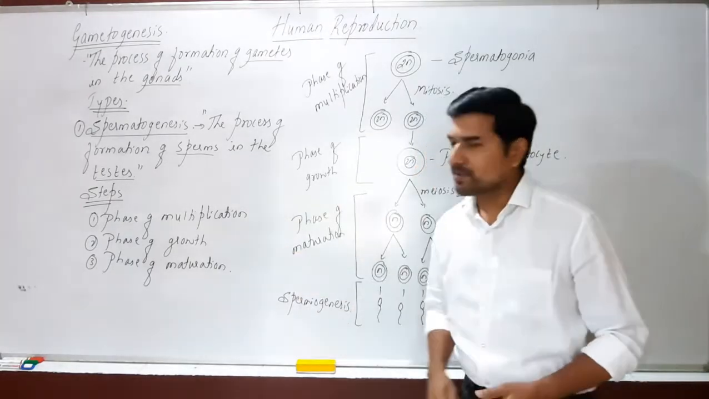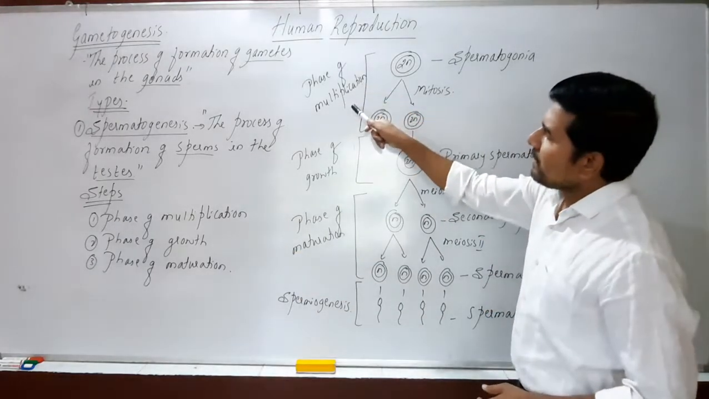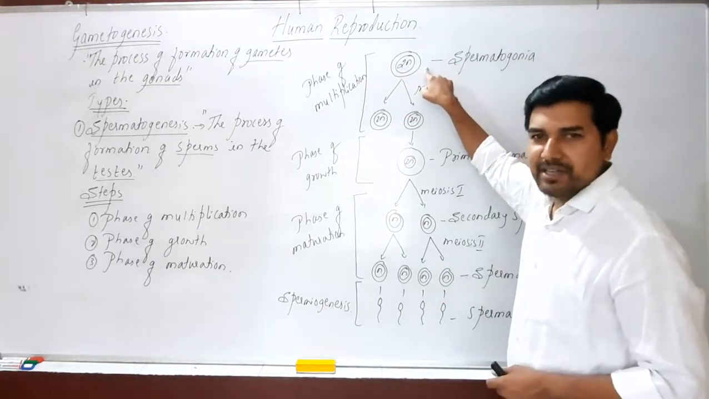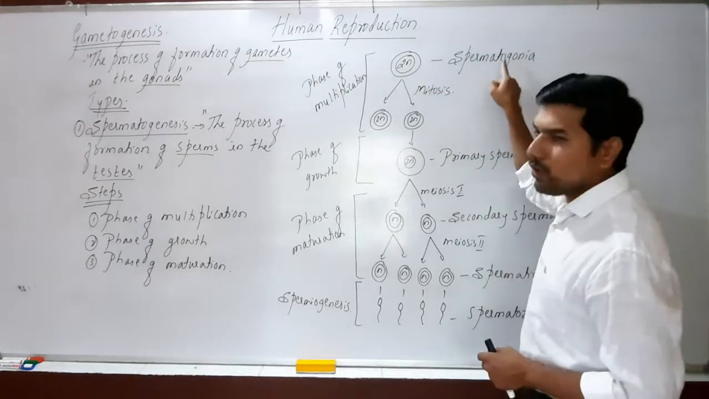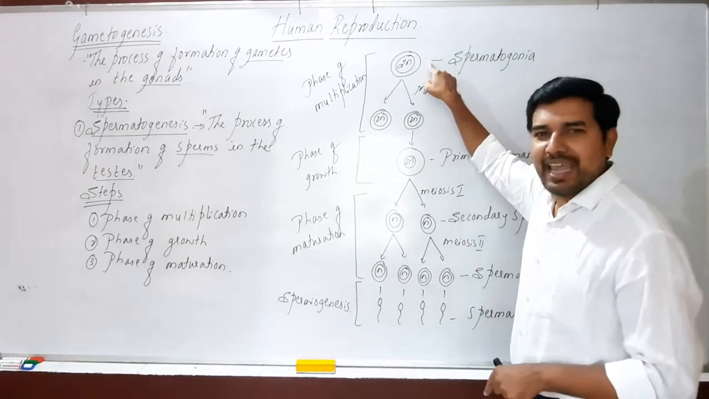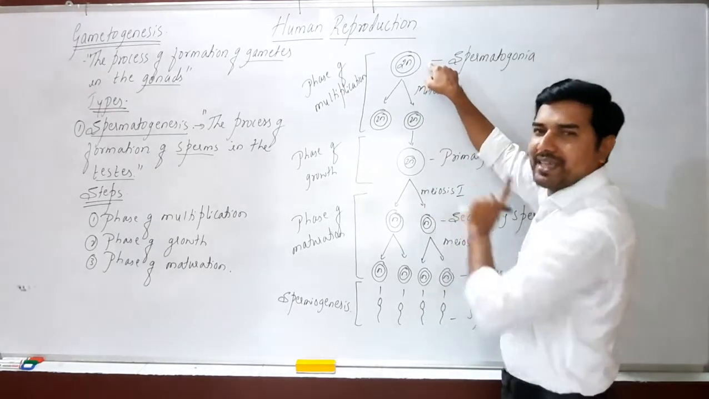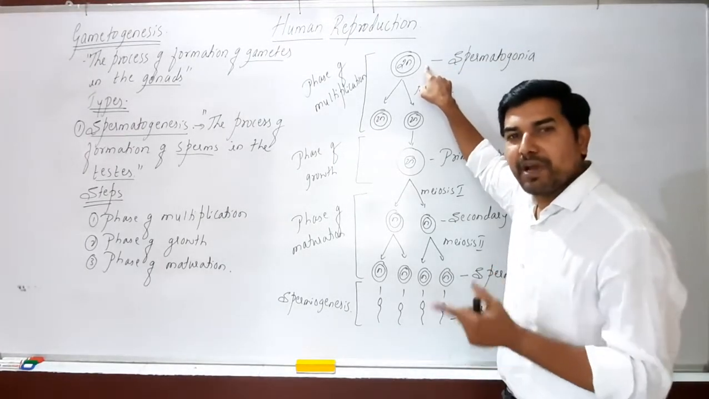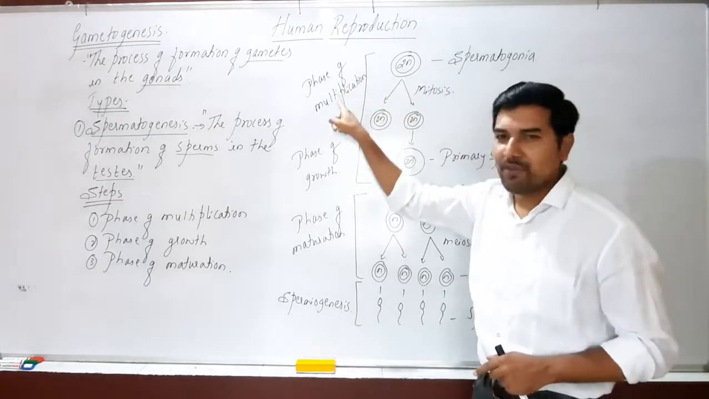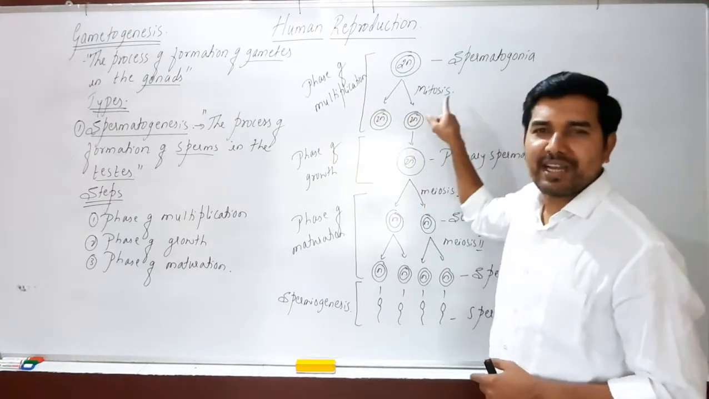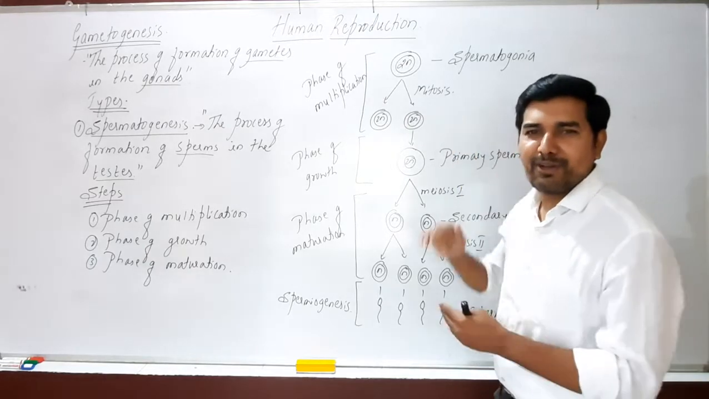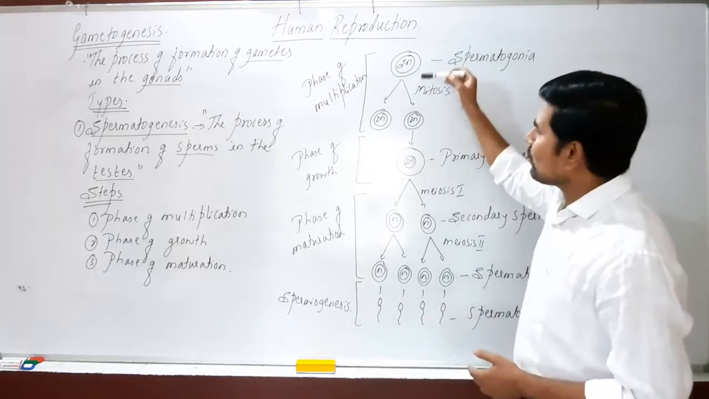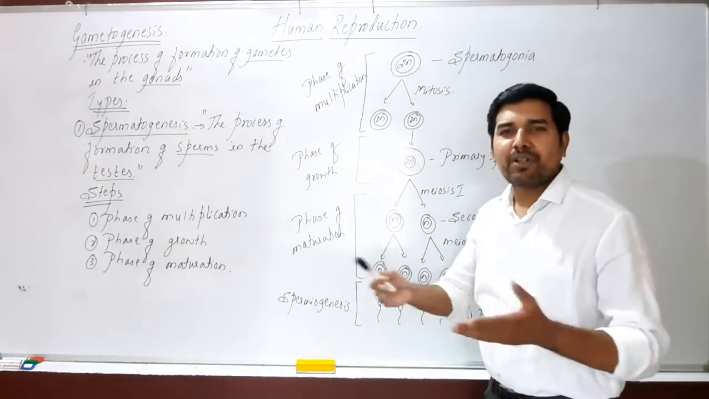Okay, now if we look at the steps, look at the first step, the phase of multiplication. The phase of multiplication involves the male primordial germ cells, which we also call spermatogonia, or sperm mother cells. Now the spermatogonia first enter the phase of multiplication, which we also call mitosis. So what is mitosis? Mitosis is a multiplicative division, or equational division, because the chromosome number is equal in all the daughter cells.